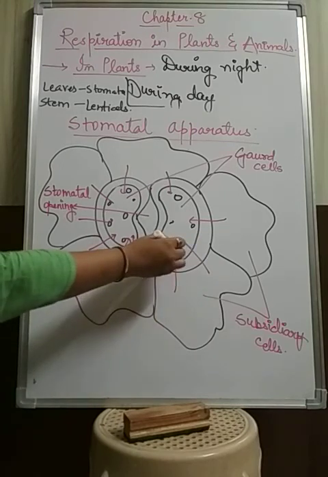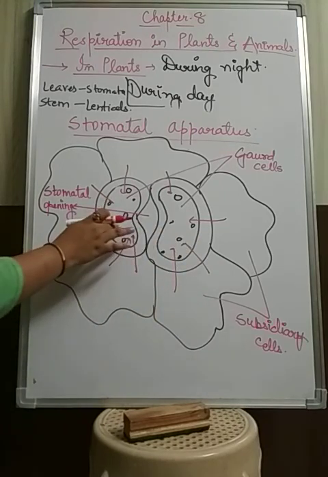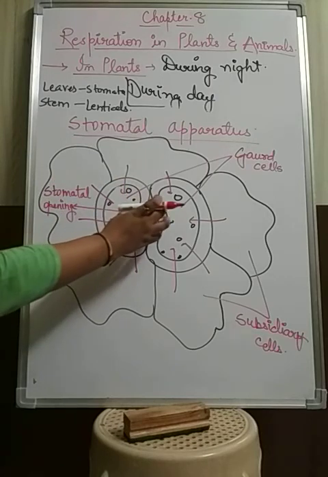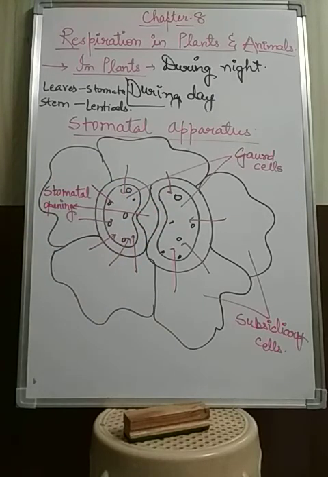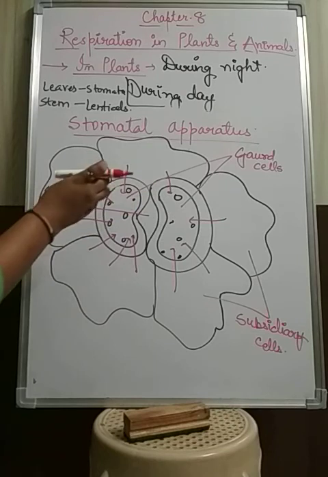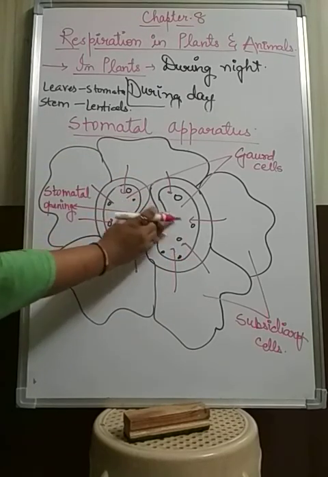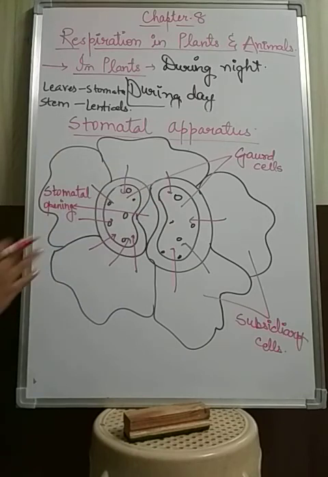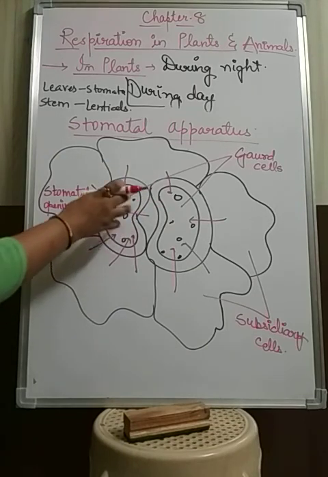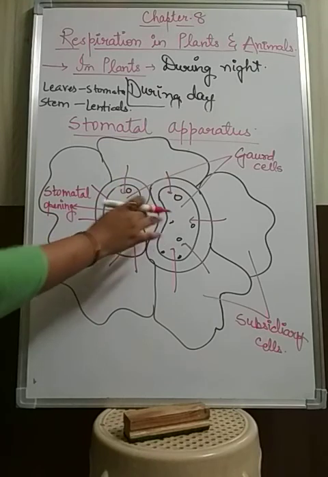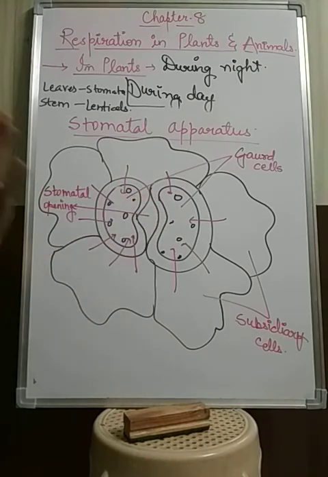When the water moves out, they open the opening again, because the guard cells shrink when there is no water flow. This is how the guard cells control the stomatal opening.